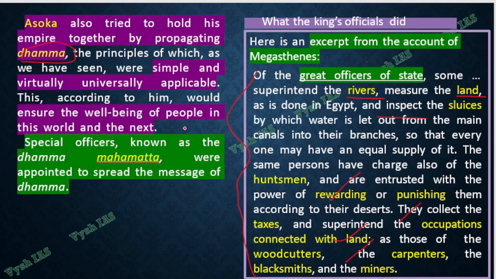So Ashoka, I told, Dhamma is there, and for that Dhamma also one officer was there, that is called the Mahamata. His job is to spread this message of Buddhism and Dhamma and universal principles, everything. In very simple language you have to make people understand what the Dhamma is. So for that Mahamata officers are there.